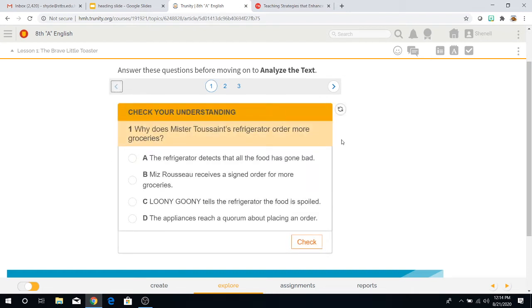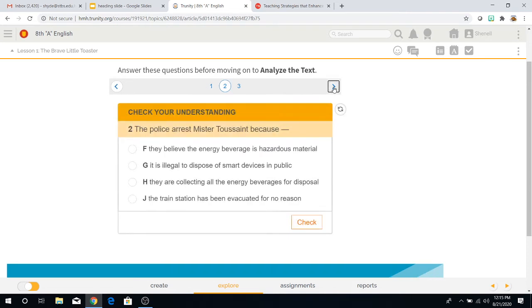Really analyze these questions. Question number 1, why does Mr. Toussaint's refrigerator order more groceries? A, the refrigerator detects that all the food has gone bad. B, Mr. Toussaint receives a signed order for more groceries. C, Looney Gooney tells the refrigerator the food is spoiled. Or D, the appliances reach a quorum about placing an order.